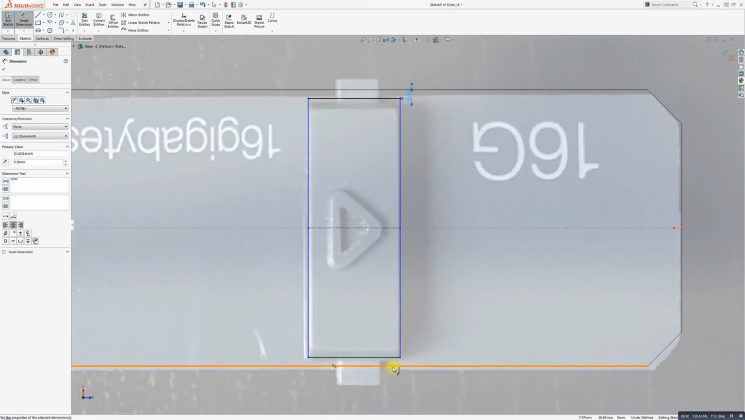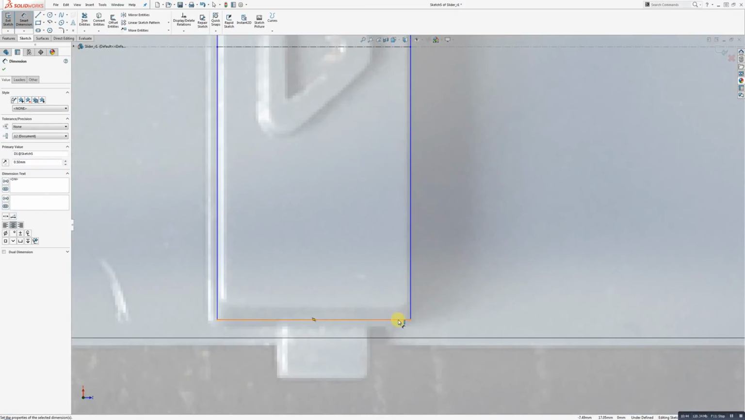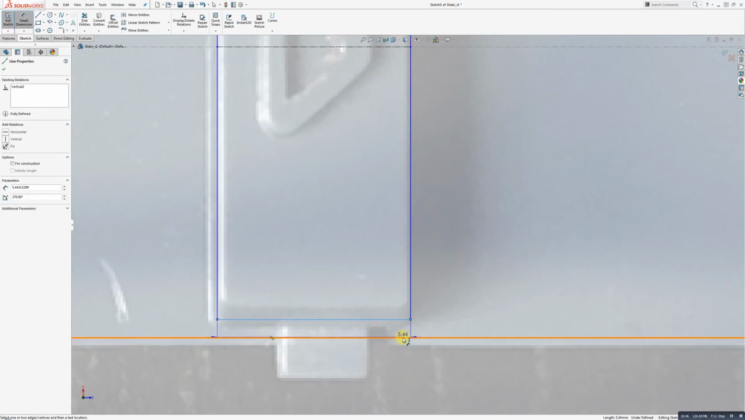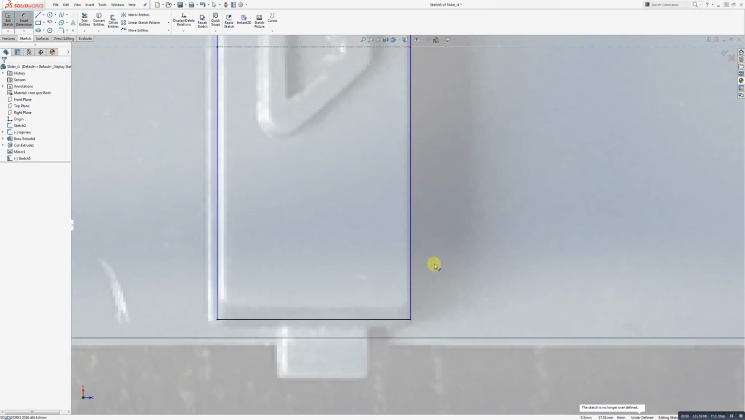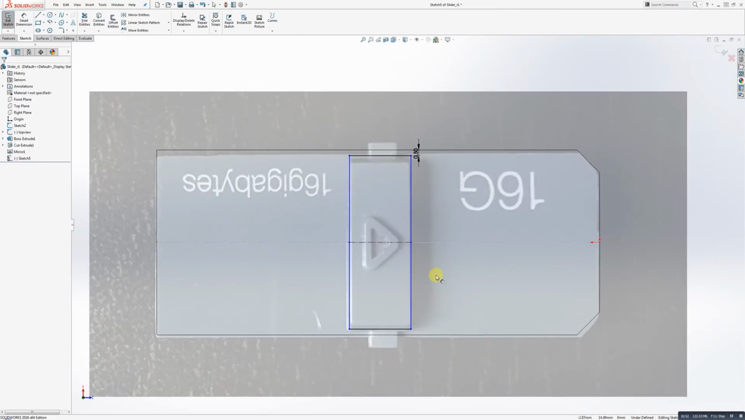And I'll do that for the other side as well. From this edge to this edge, 0.5. Perfect. Okay. Just double checking there. Perfect. Like that. All right. Good. And then what I'll do is I'll do a nice little extrusion.